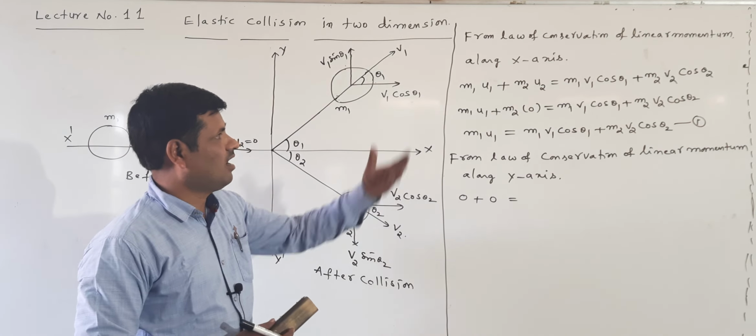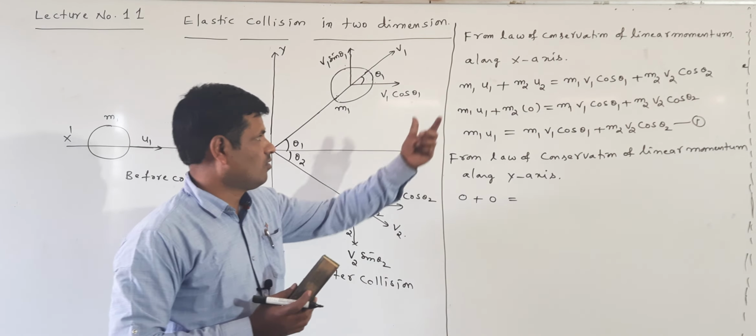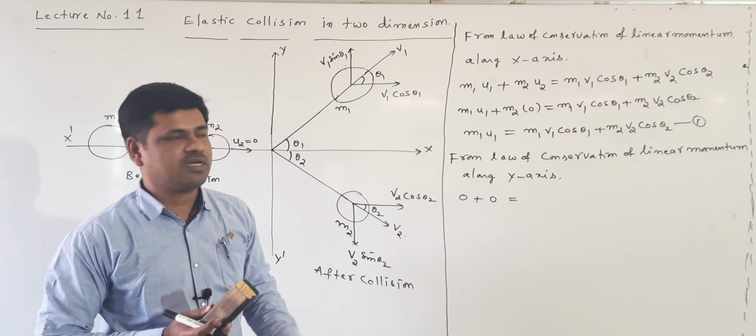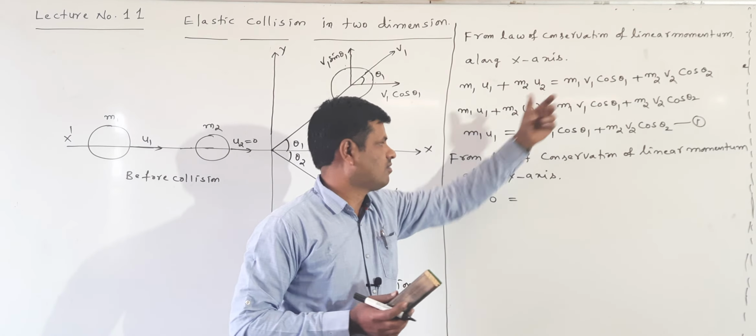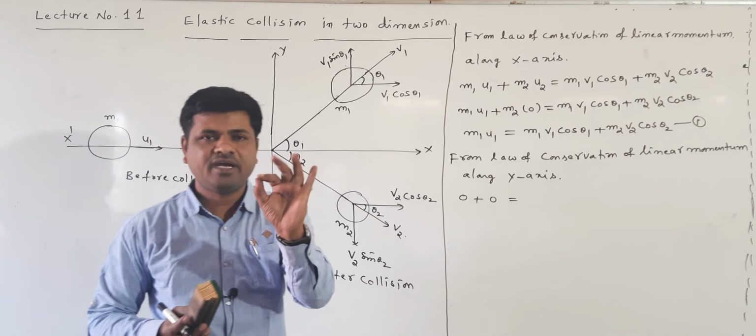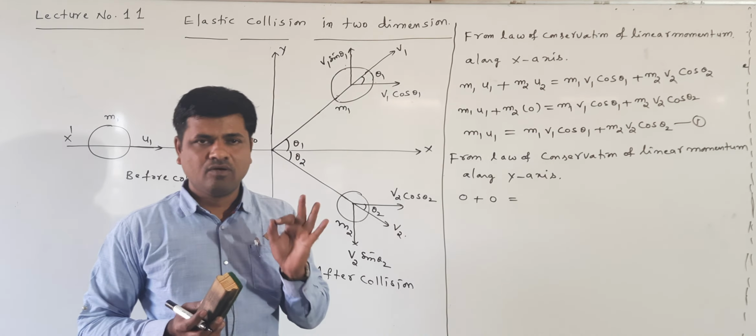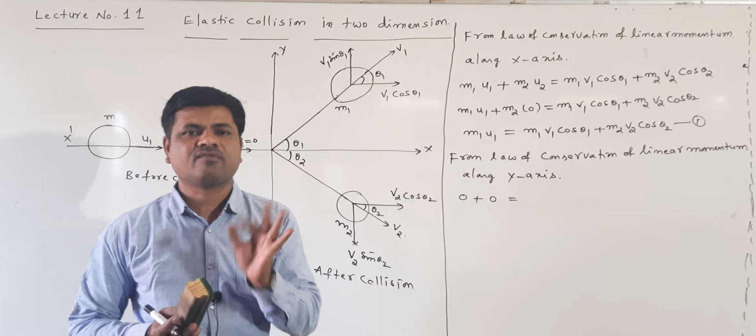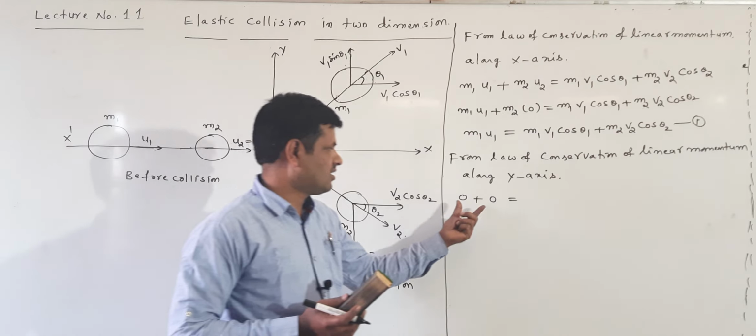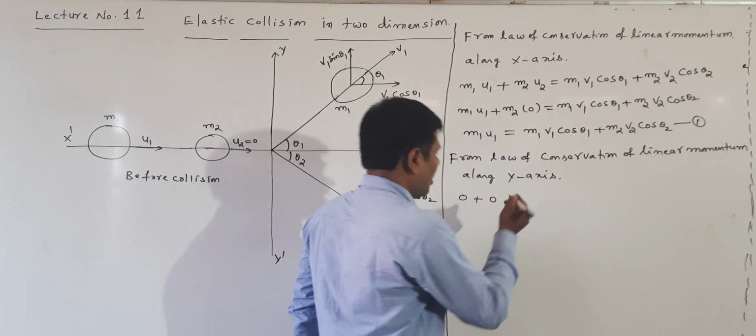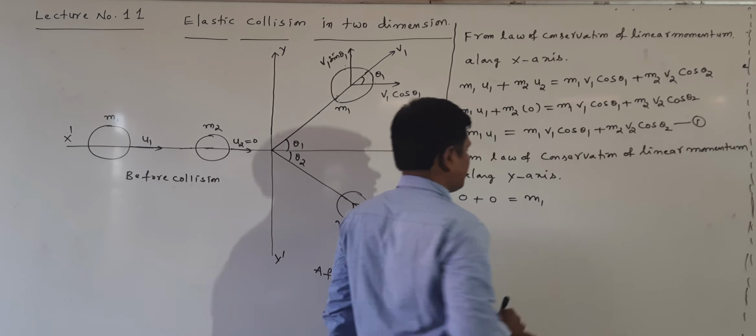Here the law of conservation of linear momentum says the total momentum before collision is equal to the total momentum after collision. Before collision the momentum is 0, because there is no component of velocity along the y-axis. Velocity is not there, so momentum is also not there. So 0 plus 0 is equal to, after collision, m1.